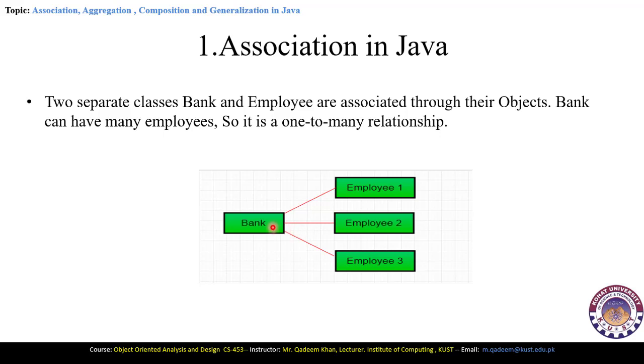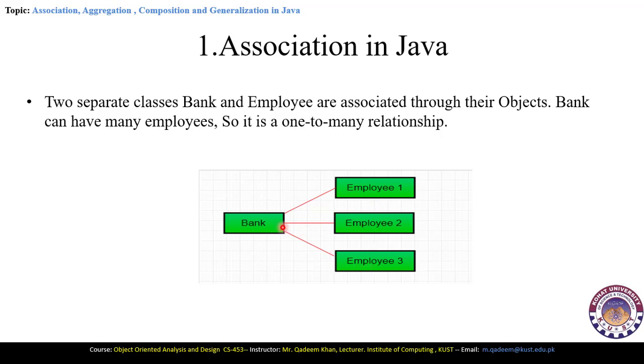And the bank class is associated with the three instances of the employees with the help of straight lines, which represent an association. So here the bank can have many employees, so it is a one to many association, meaning that one bank contains multiple employees.